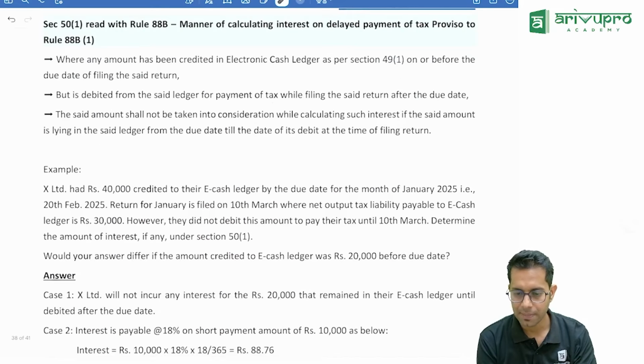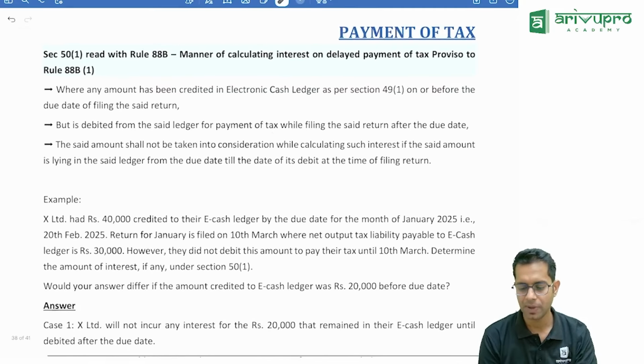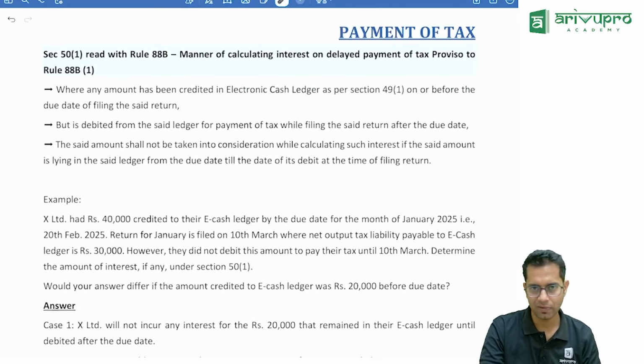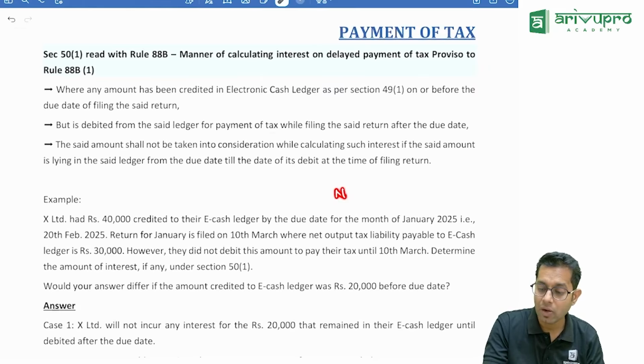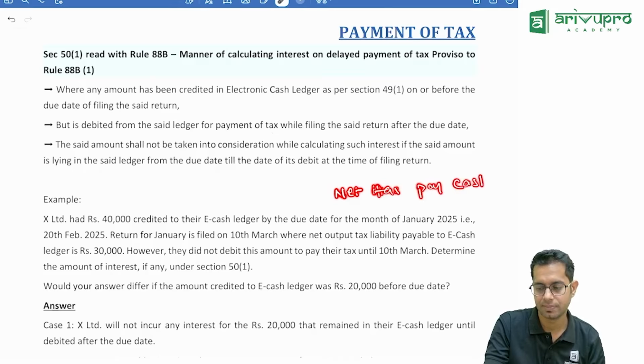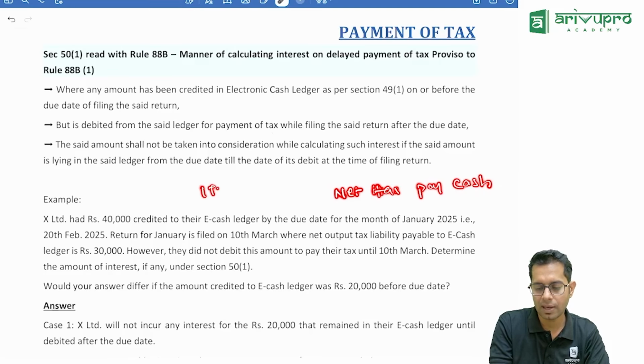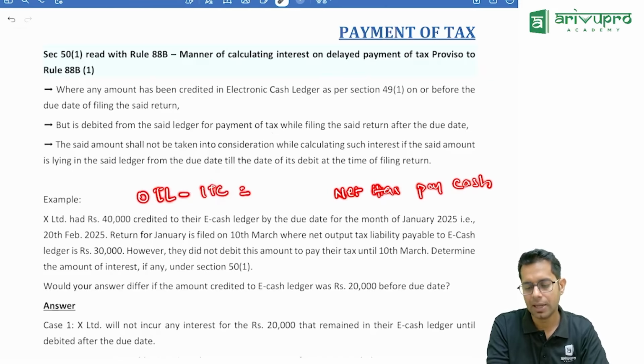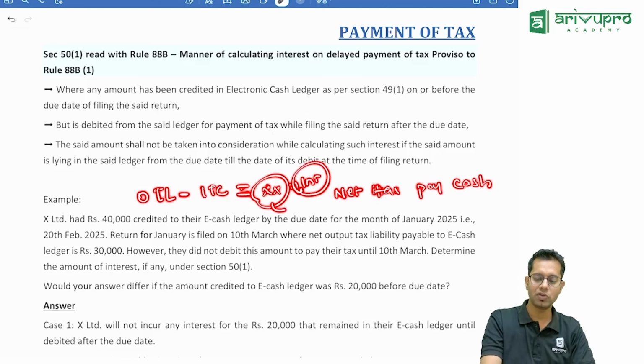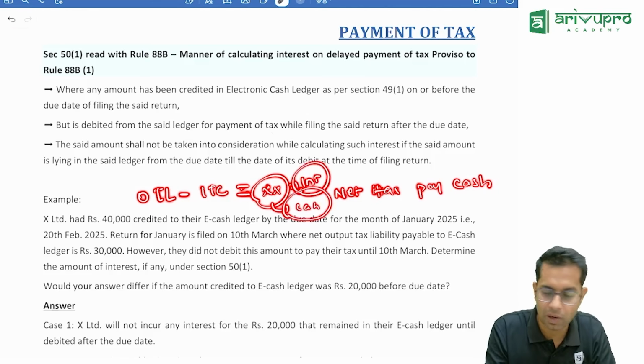Payment of taxes, manner of calculating interest for delay in payment of taxes. Interest for delay in payment of taxes, we know that interest will be calculated on what amount? Net tax amount payable in cash. Net tax amount payable in cash means what, sir? Whatever output tax liability is there, subtract input tax credit, whatever difference is there, on that amount you have to calculate the interest. Okay, this is the amount which you have to pay in cash. On this amount you have to calculate interest.